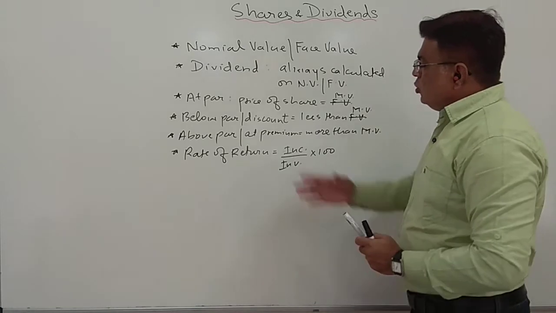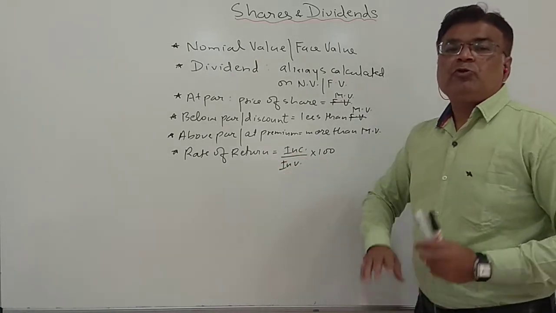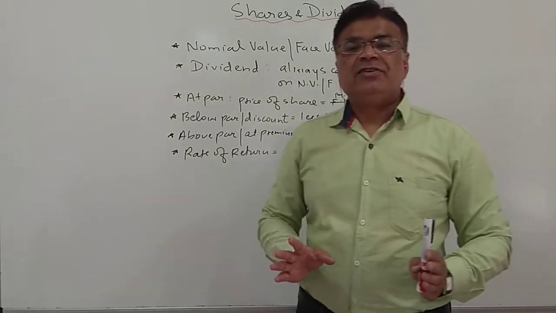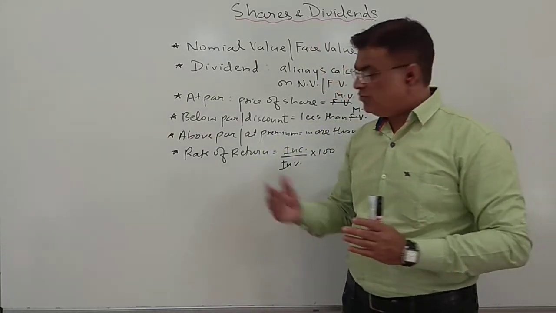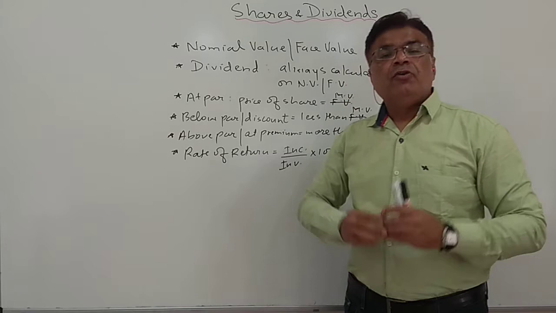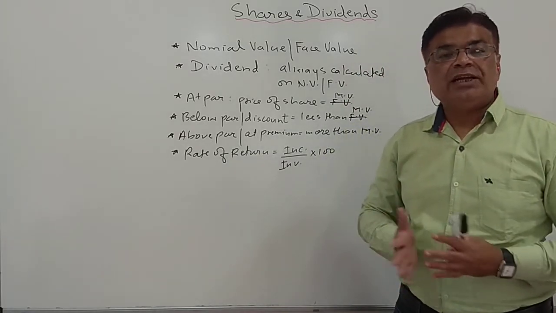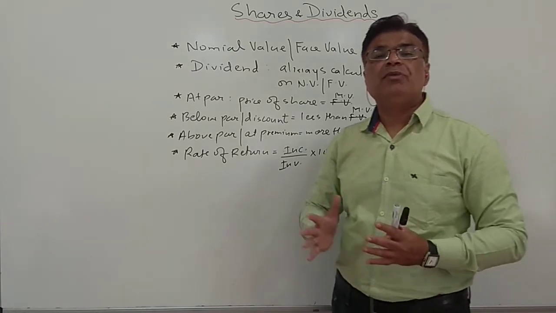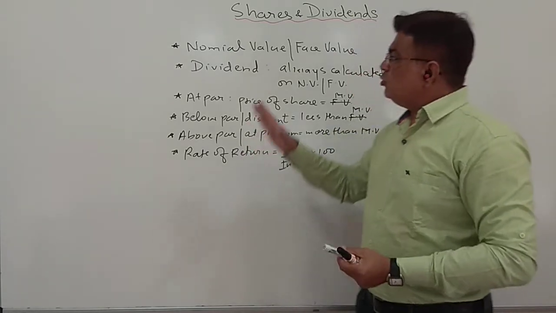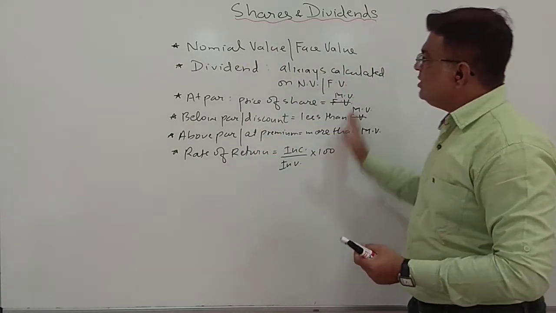Now see, as I have told you, there is no need to learn any formulas in shares and dividends. You can do any method. You can also apply the unitary method for finding the rate of return, and for finding the number of shares also you can find without using the formula. So these are the few concepts that you must remember.